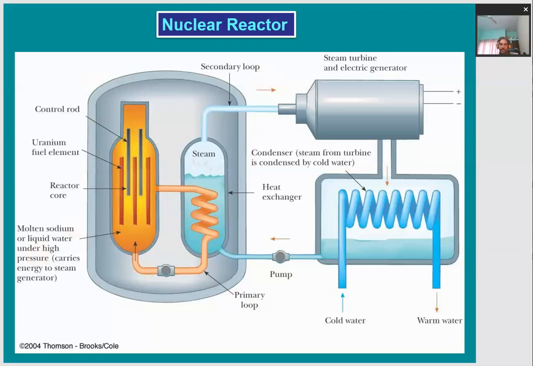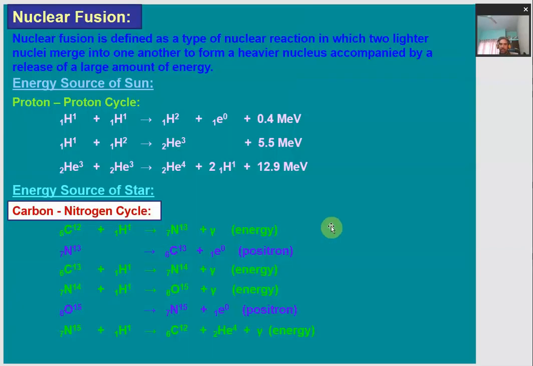Another kind of nuclear reaction is nuclear fusion. So what is nuclear fusion? Nuclear fusion is the process in which two small unstable nuclei come close together and merge to form a heavy nucleus, which is in a comparatively more stable state, with the release of a very large amount of energy. This nuclear fusion process is the source of energy in the sun, which follows a proton-proton cycle.